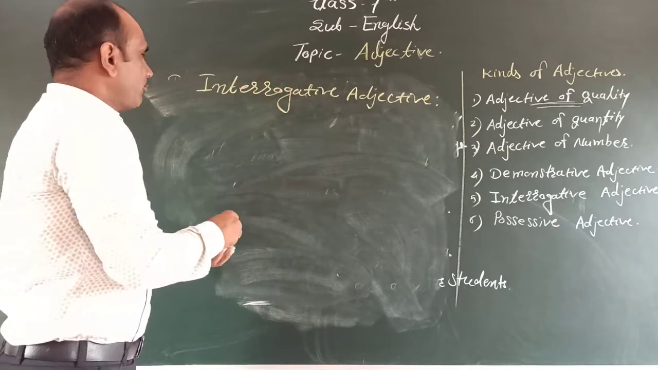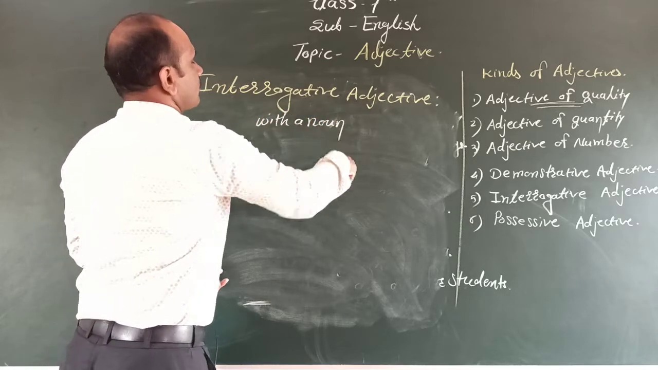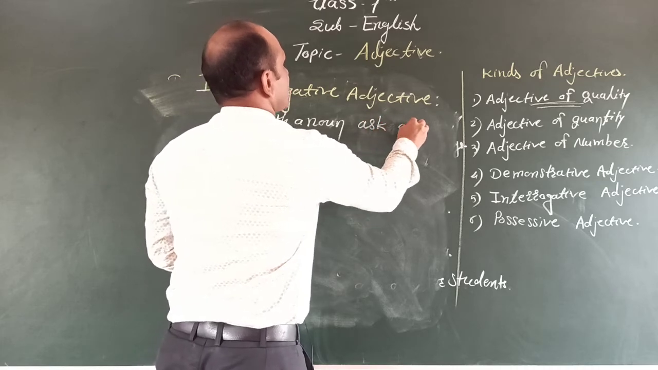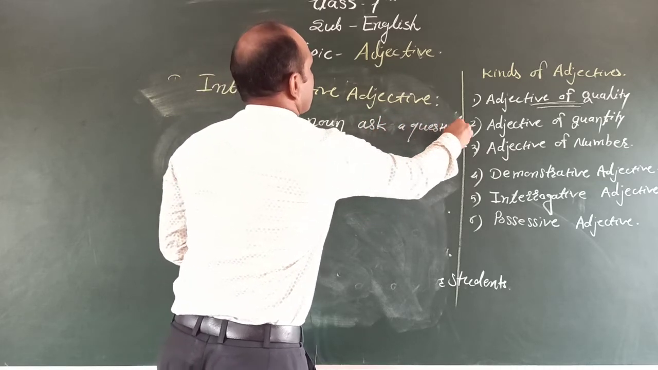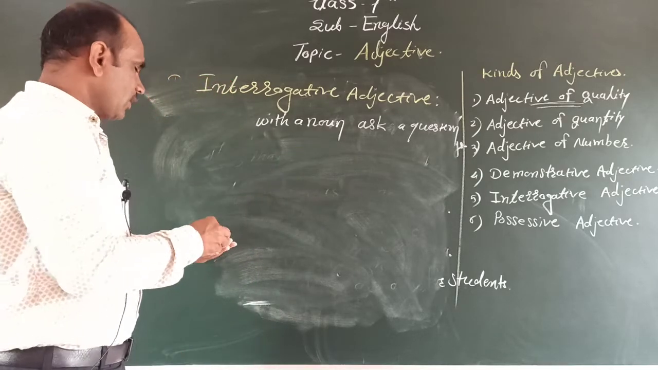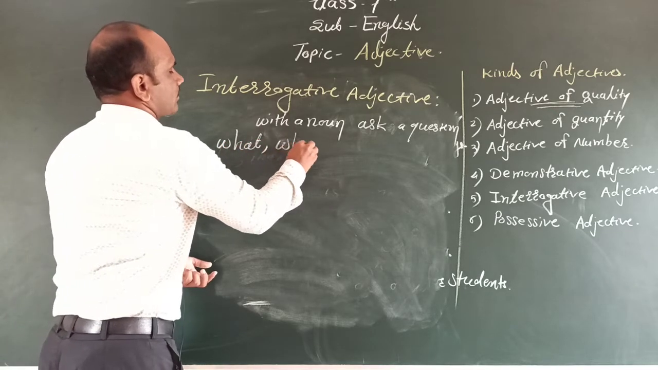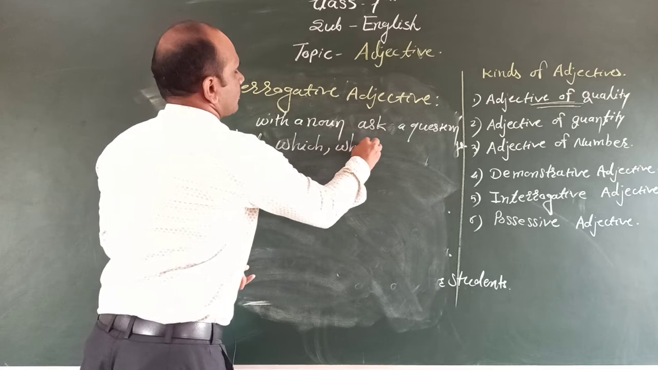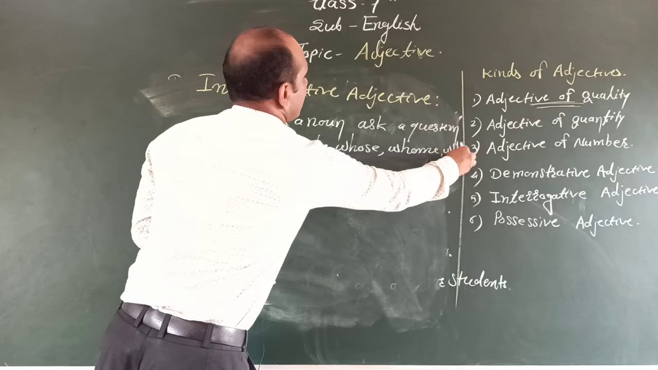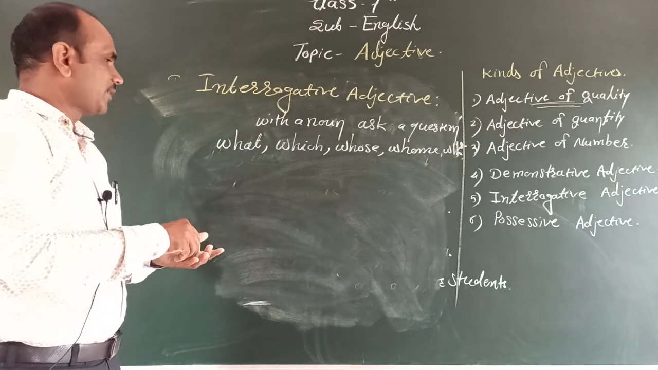Interrogative adjective means with a noun we ask a question. A word that, with a noun, asks a question is called the interrogative adjective. The words are: what, which, whose, whom, who. These are the interrogative adjectives.